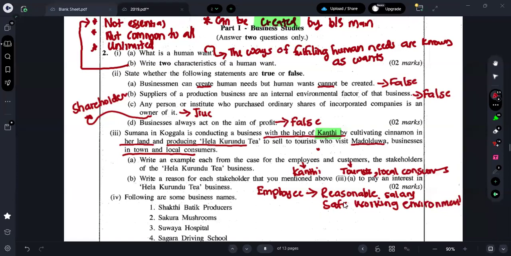What are the expectations or interests of customers? What will the customers expect?